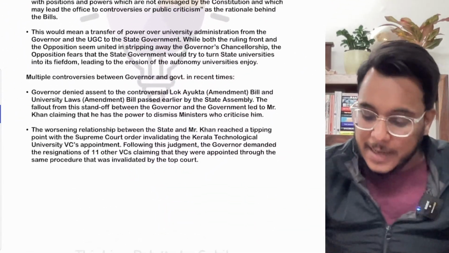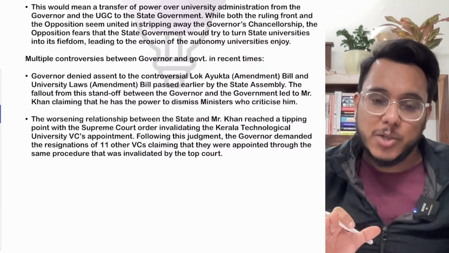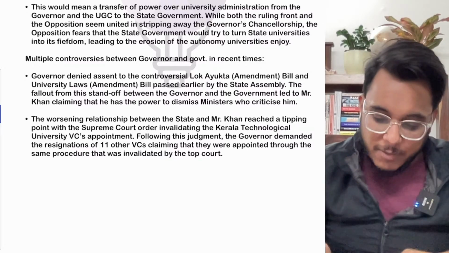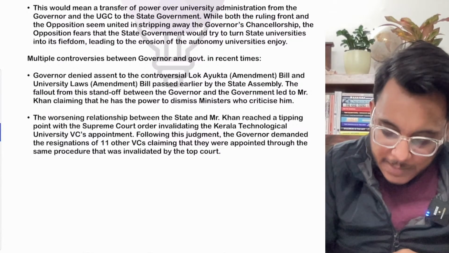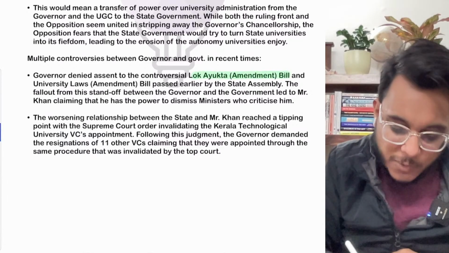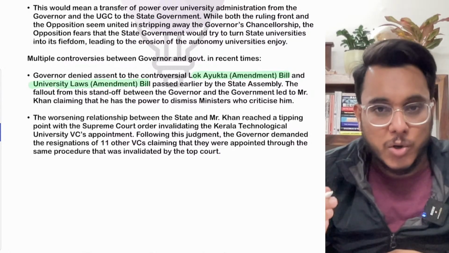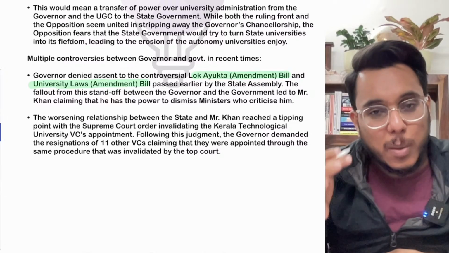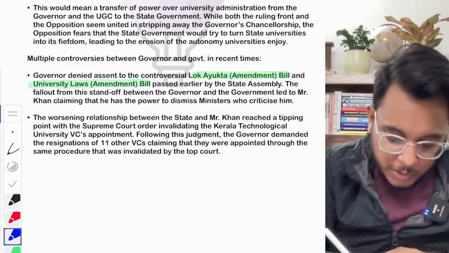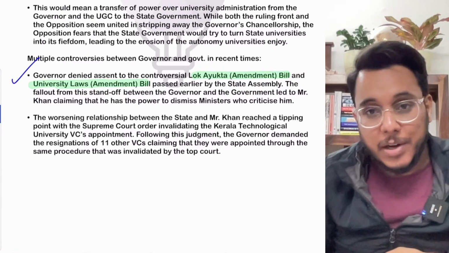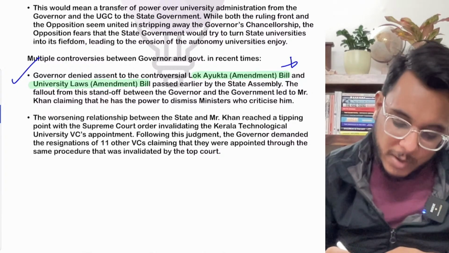Certain controversies I'll tell you here which have been there. However, we don't need to go too much into the political dimension of this particular article. Basically, what happened recently, the Kerala government passed the Lokayukta Amendment Bill, as well as the University Law Amendment Bill. Now, as per the Constitution of India, the governor is bound by the aid and advice of the State Council of Ministers. Though the bills were passed and it was advised that the governor should give the assent, but what happened? The governor did not give assent on these particular bills.